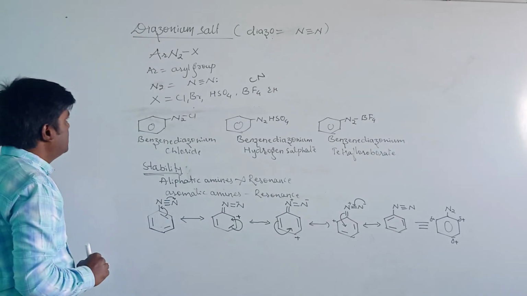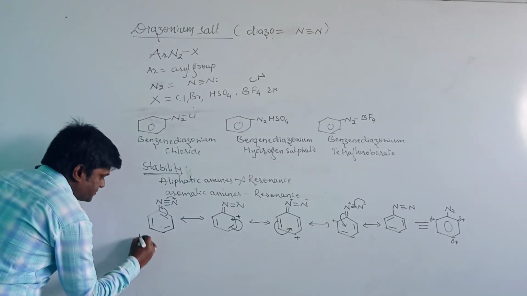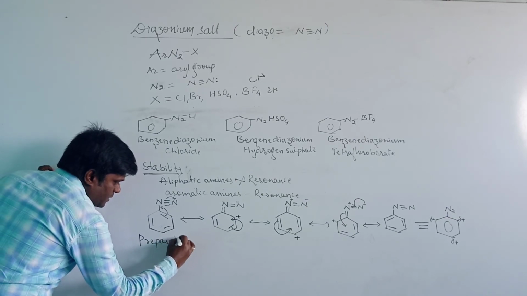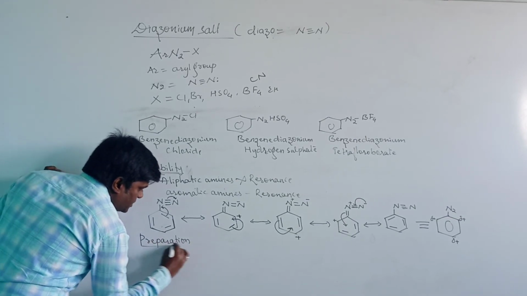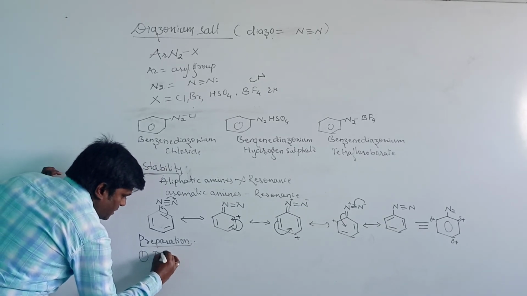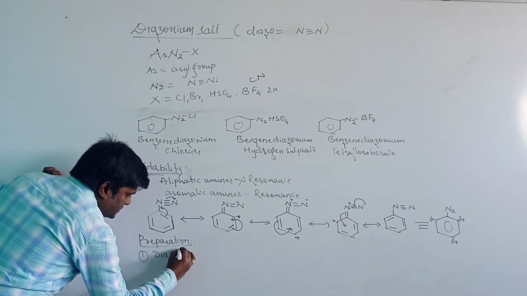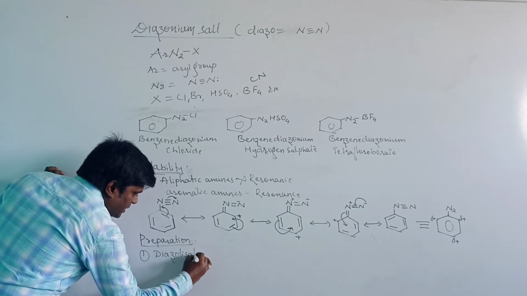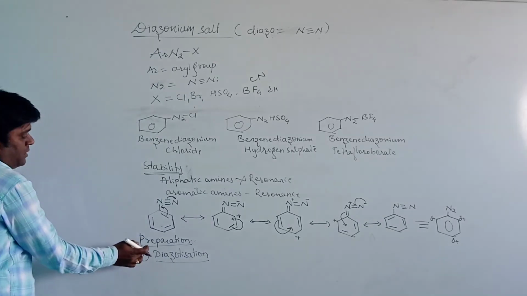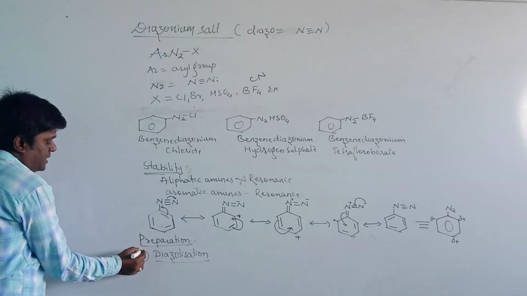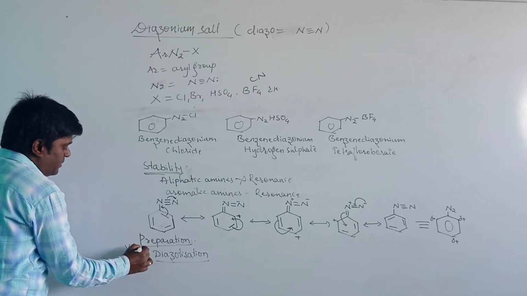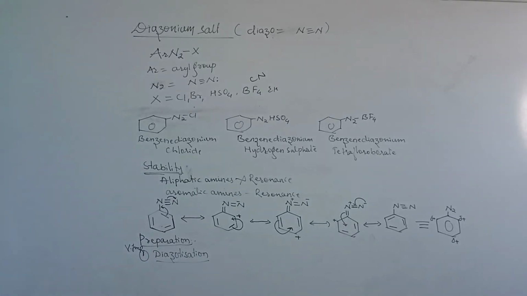And let us see the next one, the preparation of diazonium salt. First, a very important method: diazotization. Diazotization is a method of preparation of diazonium salt, and it is very important for the examination.